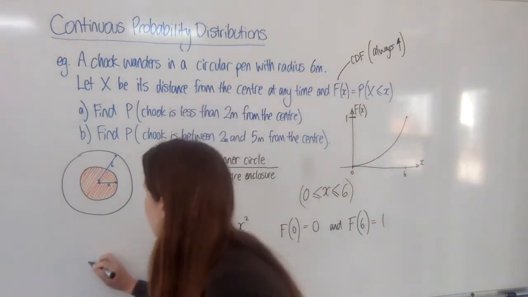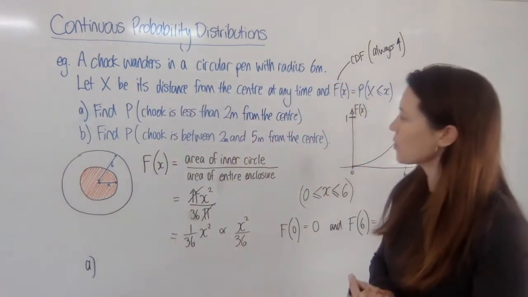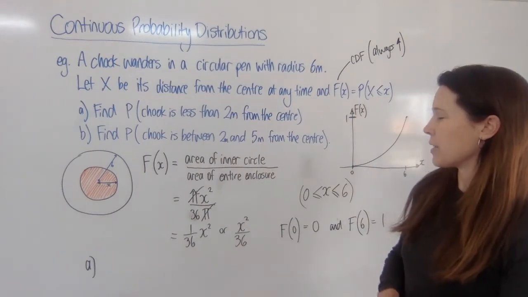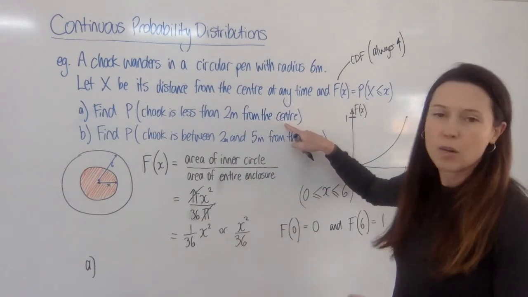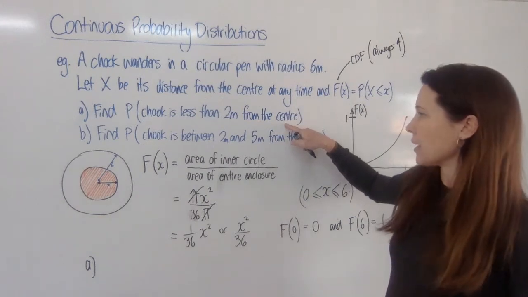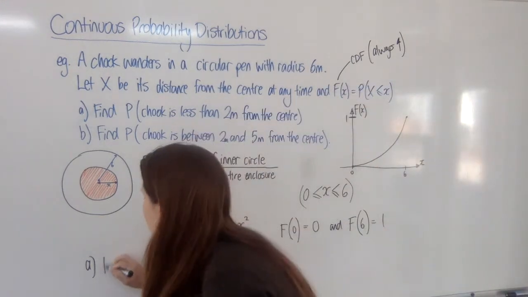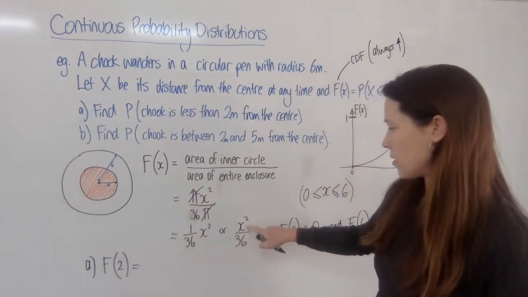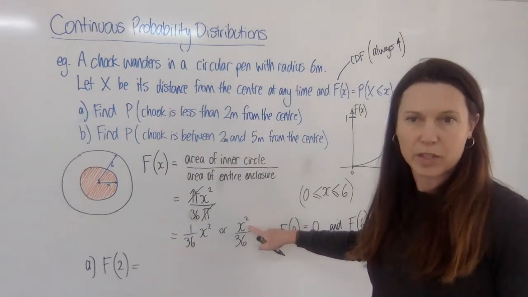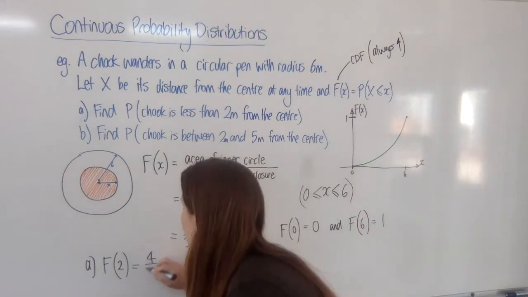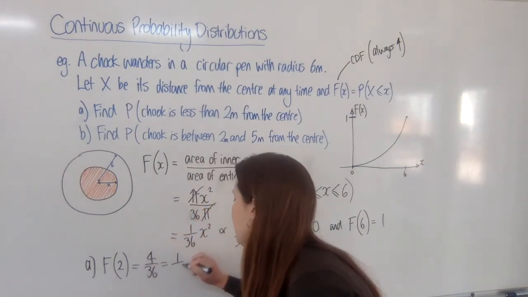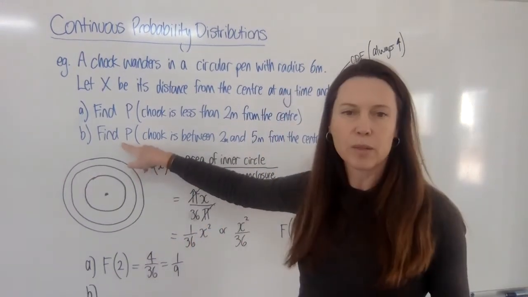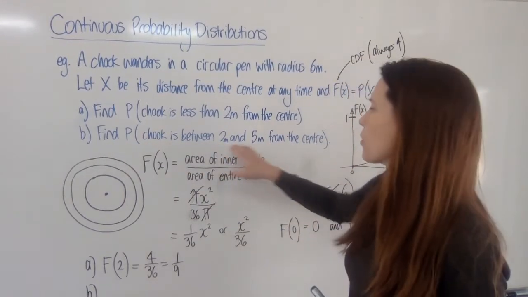What I need to do now is answer the questions I have been asked. What's the probability that the chook is less than 2 metres from the centre? Well, here we're letting little x be 2. So we're saying it's going to be F of 2, which is 2 squared is 4, 4/36, which is, of course, 1/9.